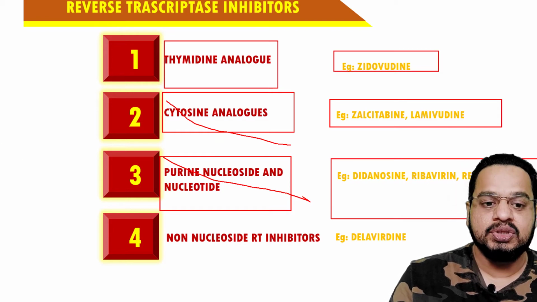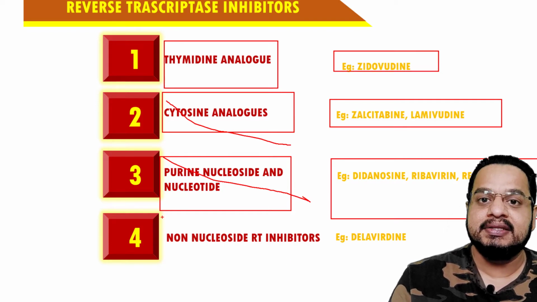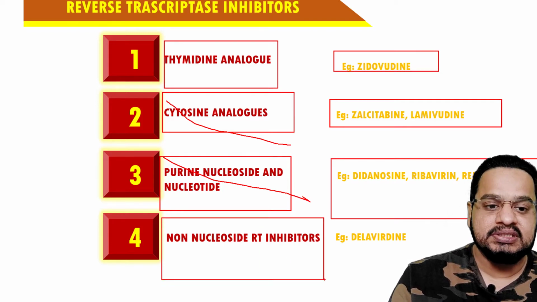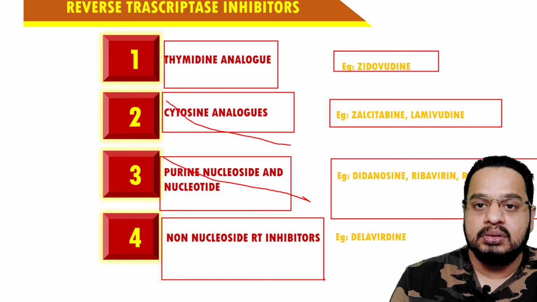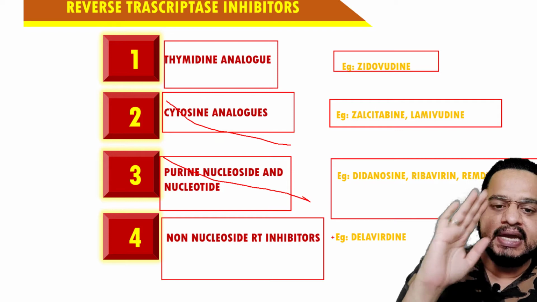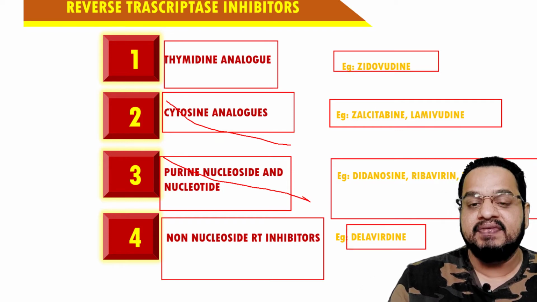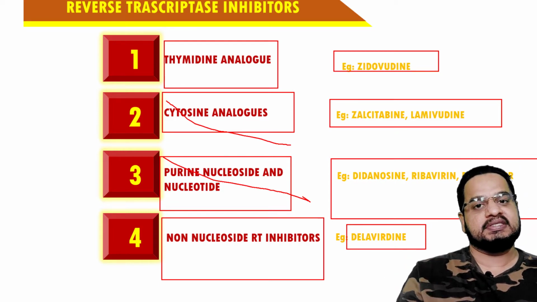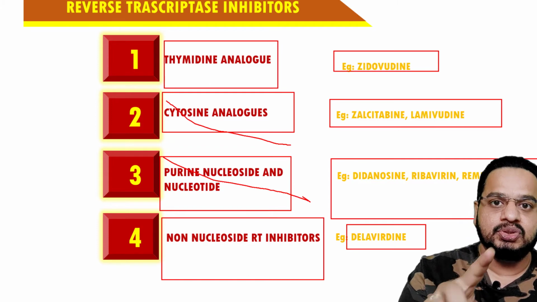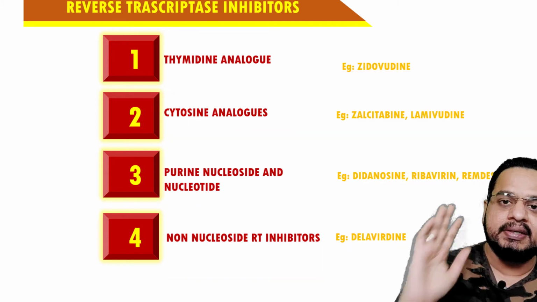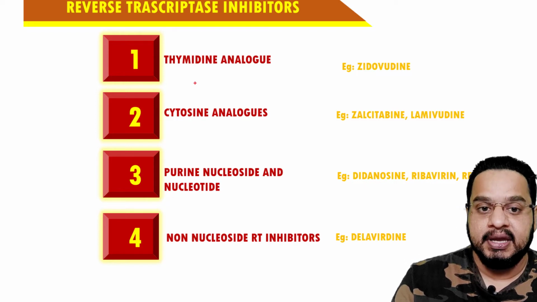So these analogs, you can say, again what are these? Nucleotide bases, and these are nucleotide base analogs. And the last would be the non-nucleotide or non-nucleoside reverse transcriptase inhibitor, and the example is delavirdine. See, I have taken a few of the examples, you can include more, but these are the examples which are there in the syllabus, so make sure you write these examples. That is what I just wanted to make a point.